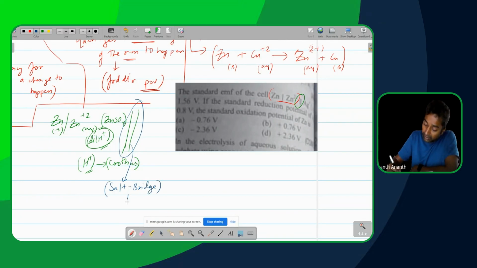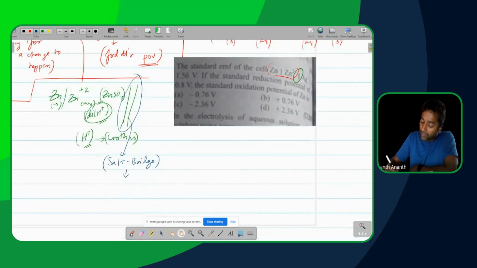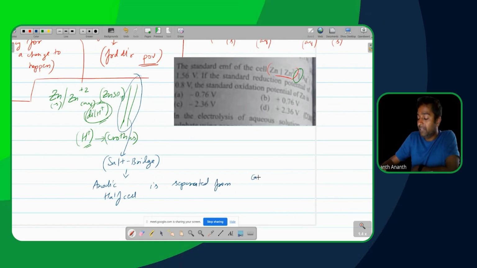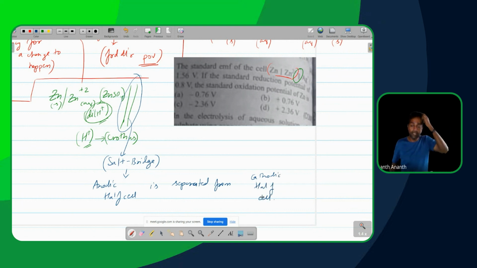And yes, another way of interpreting the same information is we can also interpret it as the anodic solution or the anodic half cell is separated from the cathodic half cell. That's effectively the idea over here. So the anodic half cell is separated from the cathodic half cell in this particular case here.